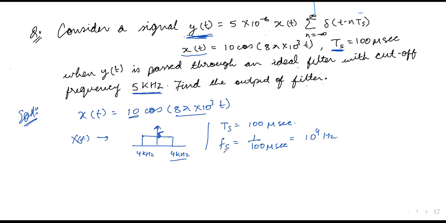Okay, so this we have found as the sampling frequency, and also we can write the expression of the input signal or the sample signal. So the sample signal, which we have written as s of t, was nothing but xt into the delta